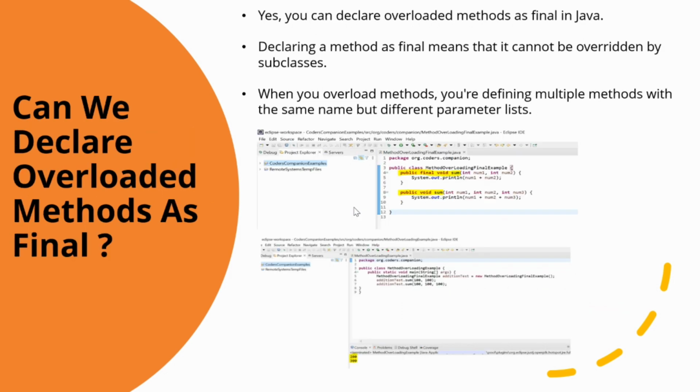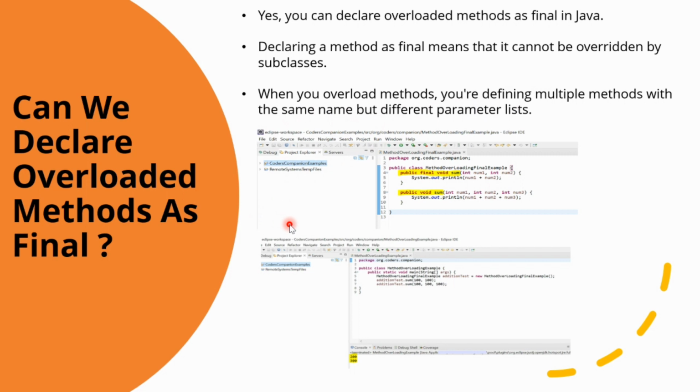The next one is, can we declare overloaded methods as final? Yes, you can declare an overloaded method as final in Java. Declaring a method as final means that it cannot be overridden by subclasses. When you overload a method, you are defining multiple methods with the same name but different parameter lists.